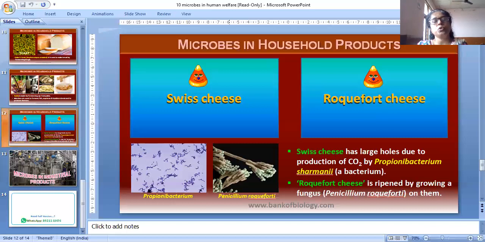Microbes are also used for production of enzymes. Lipases are used in detergent formulations and are helpful in removing oily stains from the laundry.